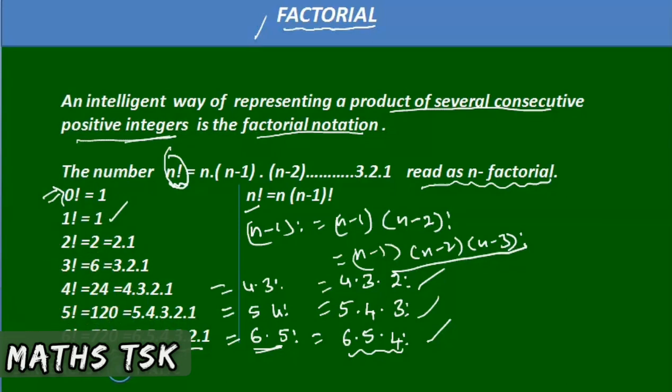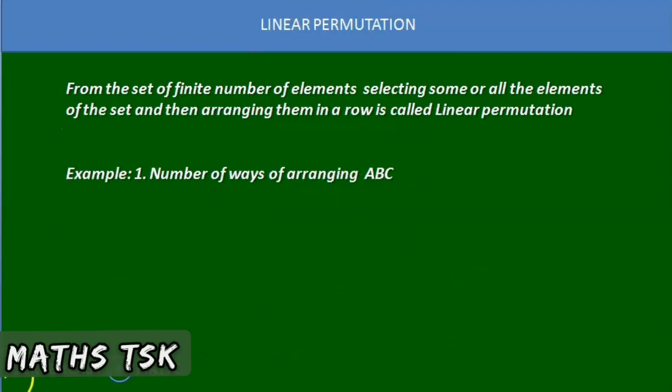Next we move to the next basic concept, linear permutations. There are different kinds of permutations. First we learn linear permutations.